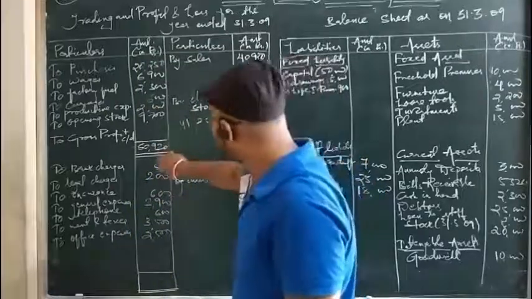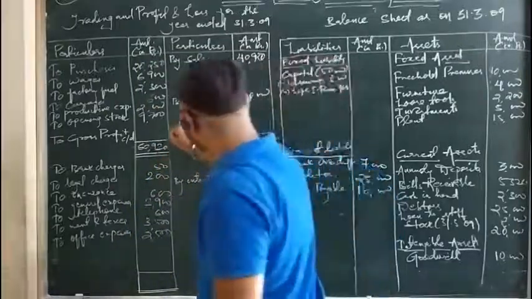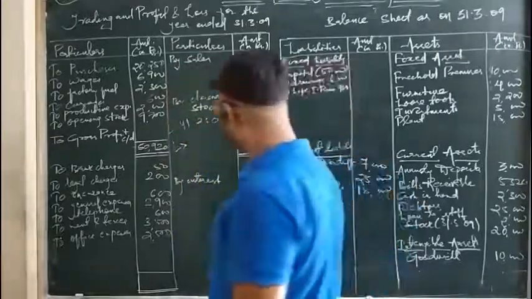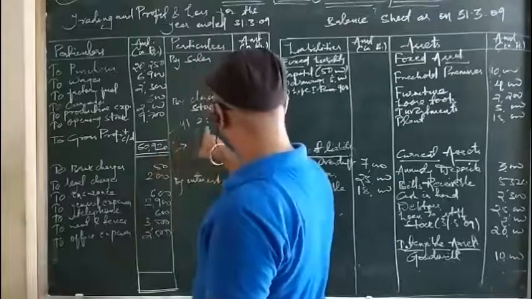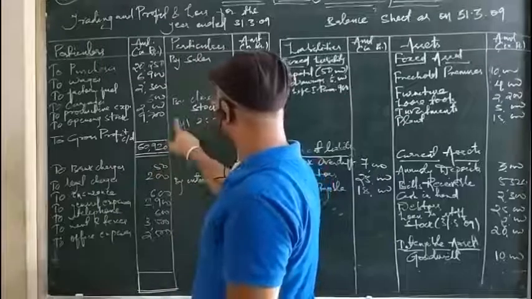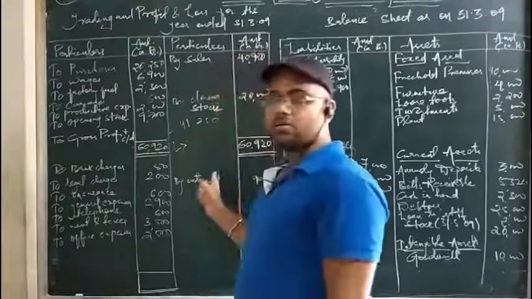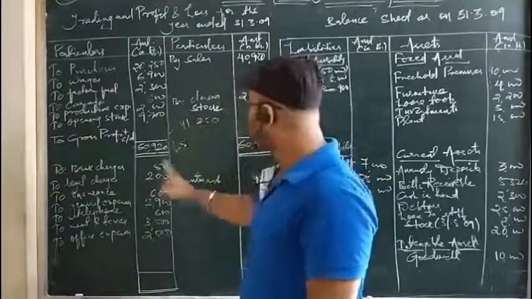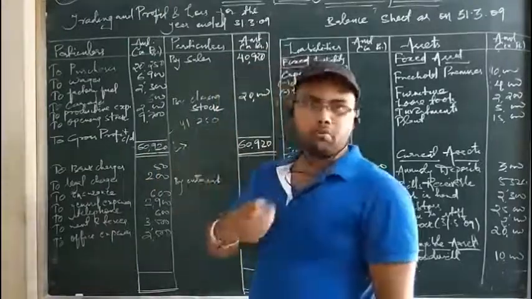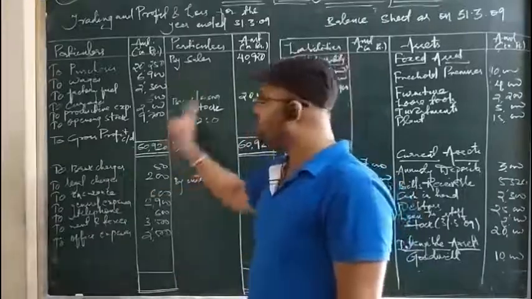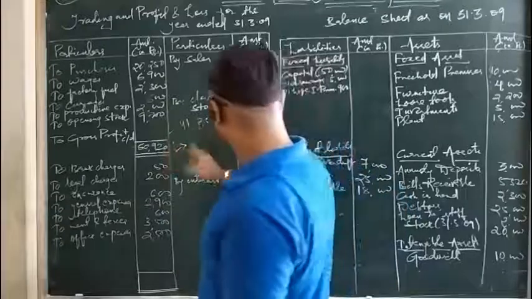I have to subtract this total from this amount. So let's subtract and get the answer. Let's check also whether our answer is correct or not. So 60,920 minus 41,750. This is the debit total, this is the credit total. And as per the matching concept rule, we have to put the highest total on both sides, as you know, while preparing the ledger account. So this is also a ledger account, but without a date column. So now we have to subtract this.